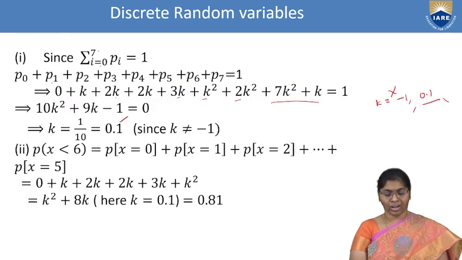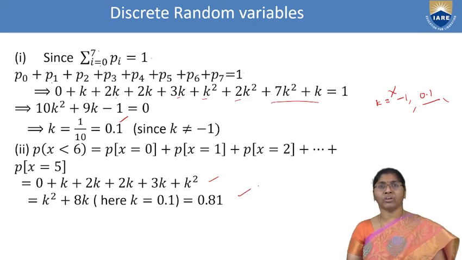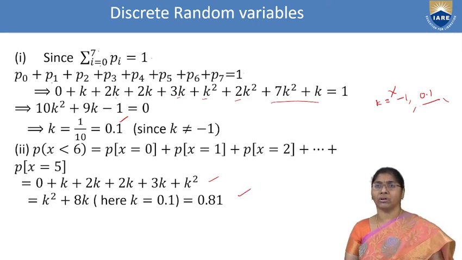Applying all the values: 0, k, 2k, 2k plus 3k plus k square, up to P of x equal to 5. The total sum is k square plus 8k. We already calculated the k value as 0.1. Substituting that k value in this equation, we get 0.81. Now the probability of x less than 6 is 0.81.